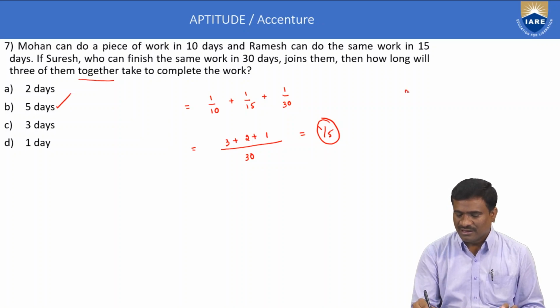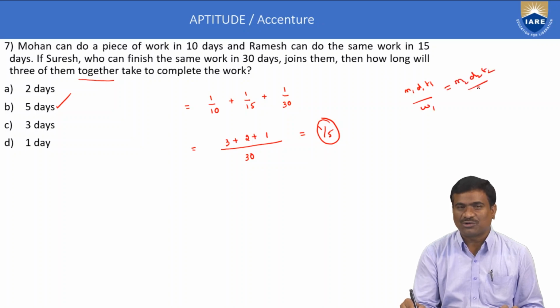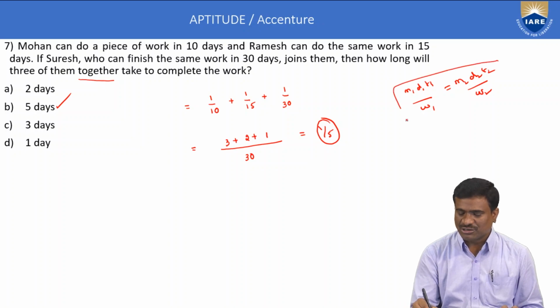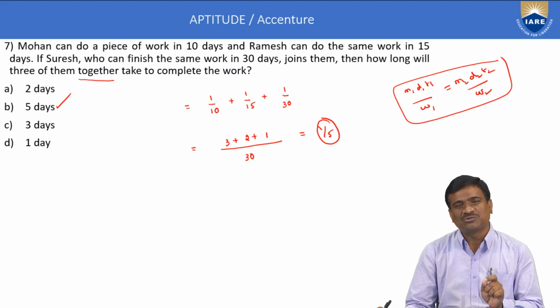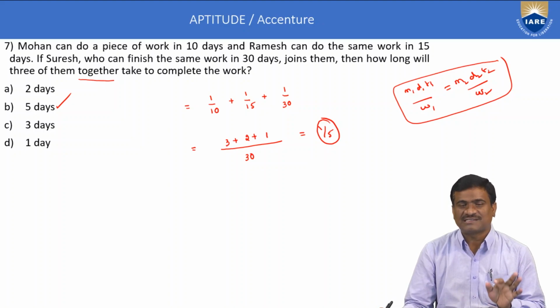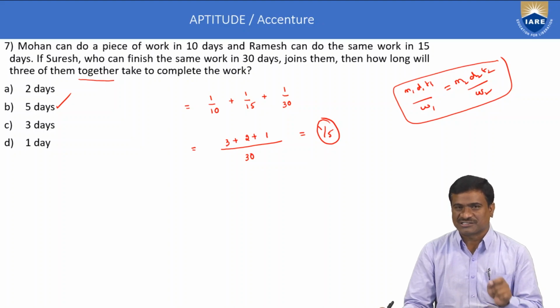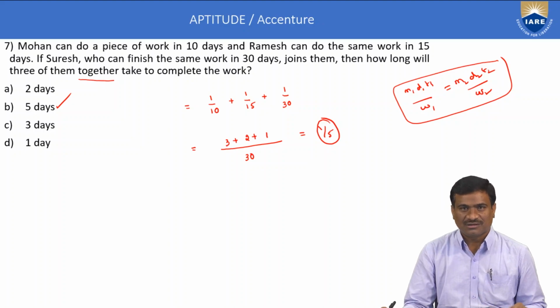Next method: M1 D1 T1 by W1 is equal to M2 D2 T2 by W2. This relation is also important for time and work. Here a minimum of 2 marks come from the time and work application. This is the second example from the Accenture test pattern, abstract reasoning section.